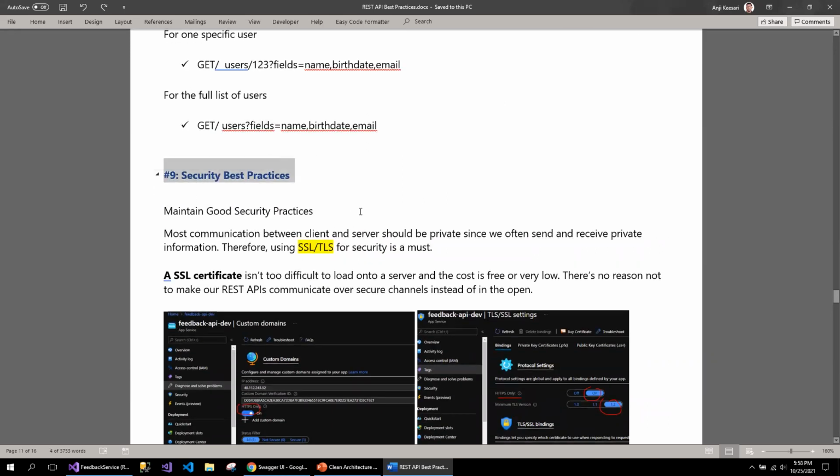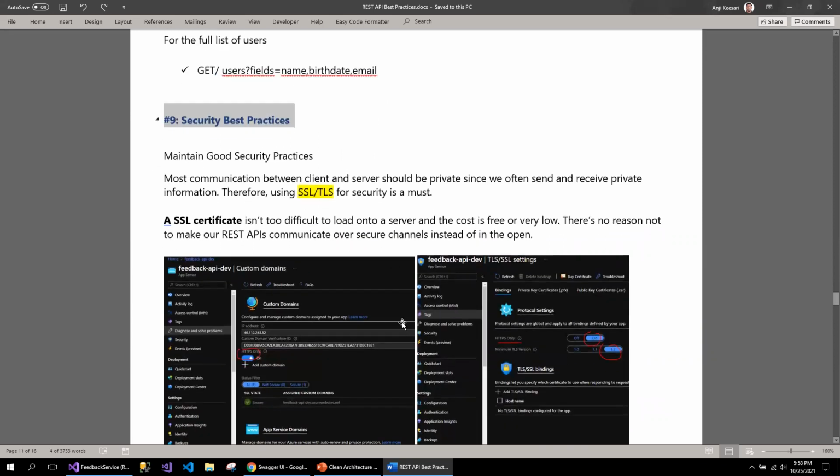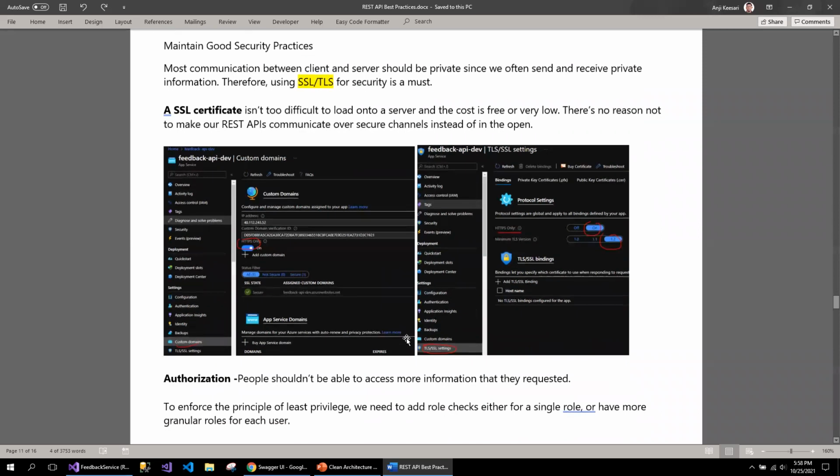The next best practice is always following security best practices. It's more than important, because it's critical to your service if you're not following these best practices, especially the SSL certificate. It's not too difficult to load onto the server, and it's most of the time free or very low price. So make sure that you enable SSL for your service.